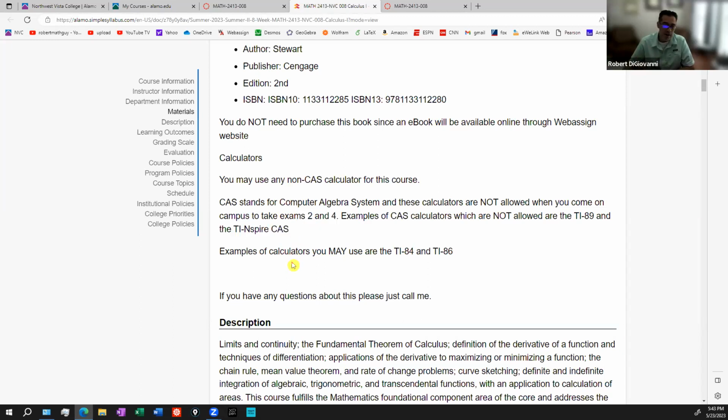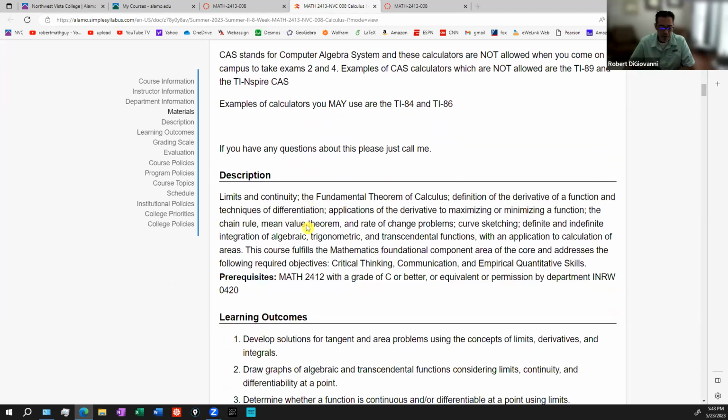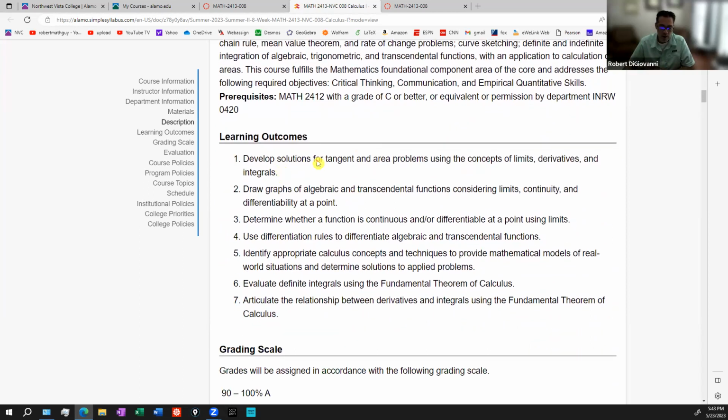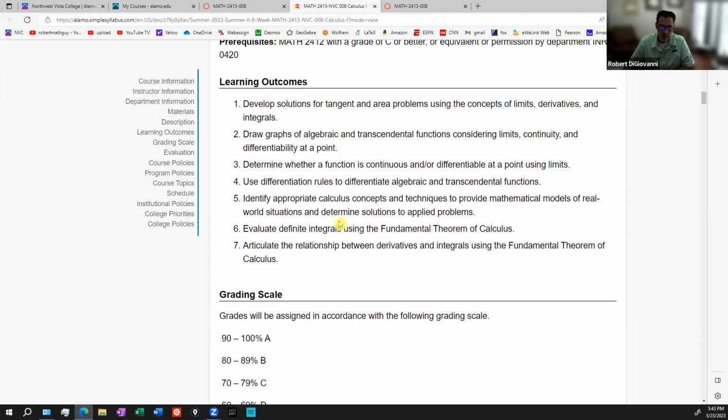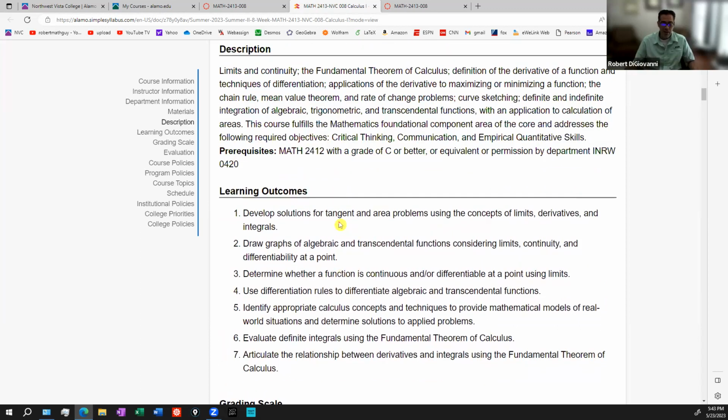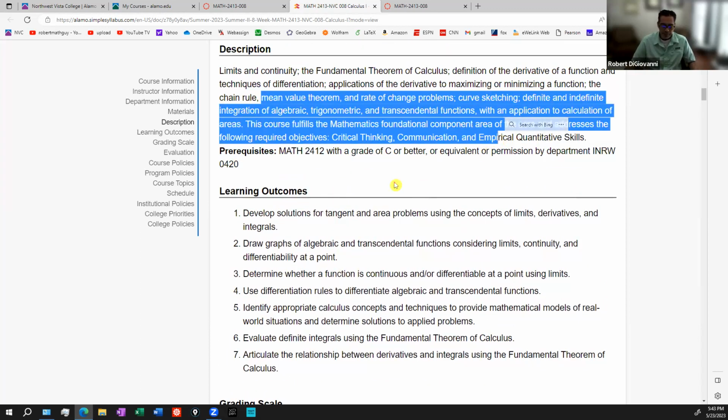If you have any questions about this, just get in touch with me as soon as you can. Now, in terms of the description of the class, it's Cal 1. You can read through what our outcomes are, what the state of Texas says we need to cover, and it's all listed out here.